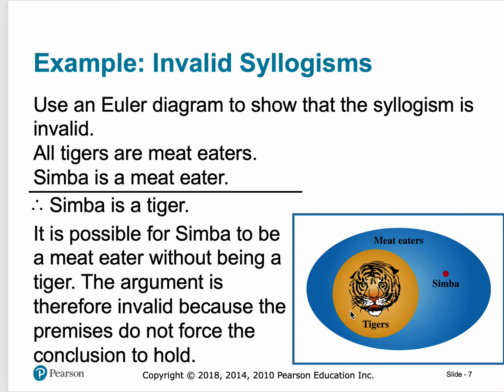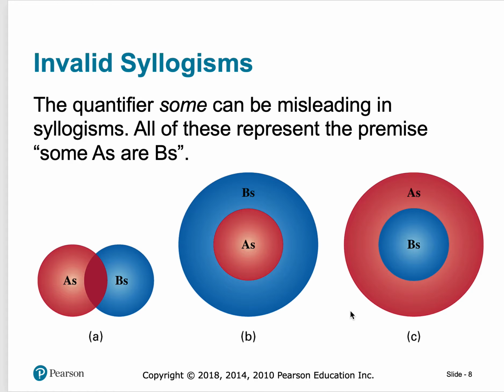All tigers are meat eaters, and Simba is a meat eater. So we have meat eaters, then tigers. Therefore, Simba is a tiger. Is it possible, then, for Simba to not be a tiger, but also be a meat eater? And the answer is yes. Therefore, it's invalid. So I can't use the inner circle criteria to justify what my object is. If he was not a meat eater, he would definitely not be a tiger, but I can't use that inner circle piece to make the distinction.